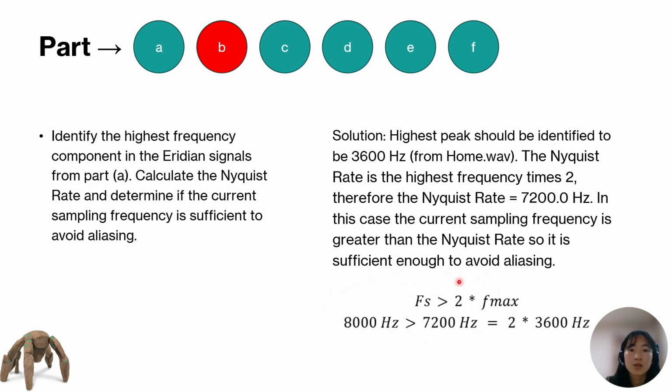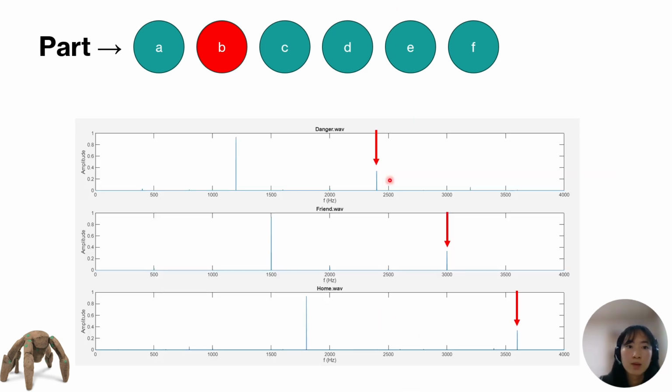And this equation just summarizes the solution above, which is Fs is the Nyquist rate, and it should be greater than 2 times the F max to be sufficient to avoid aliasing. And that is the case for this problem, as we have 8000 Hertz is greater than 7200 Hertz. Now we can also check in the diagram that we had plotted in part A, where we can see the highest frequencies in danger, friend, and home. And home has the highest frequency here at 3600 hertz.